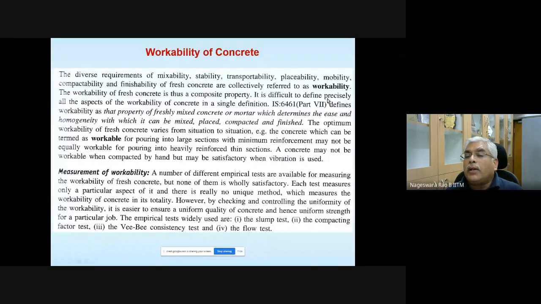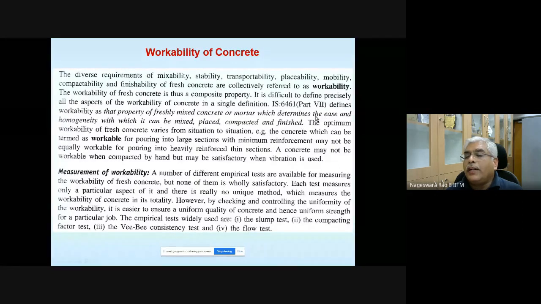It is difficult to define precisely all the aspects of workability of concrete in a single definition. IS 6461 defines workability as a property of freshly mixed concrete or mortar, which determines the ease and homogeneity with which it can be mixed, placed, compacted, and finished.